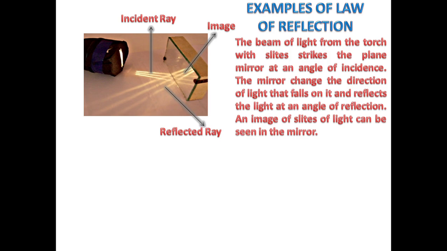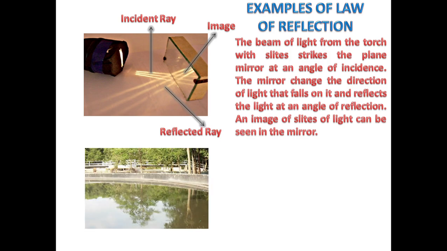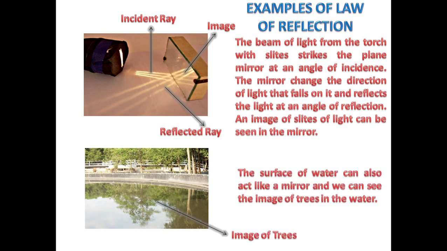You can also see one more example in which this is the image of trees. Here the surface of water can also act like a mirror, and we can see the image of trees in the water. Now I think the topic of reflection of light with the law of reflection is clear to all of you. Children, as you see here the image of trees and image of slides of light in the mirror, what are these images?